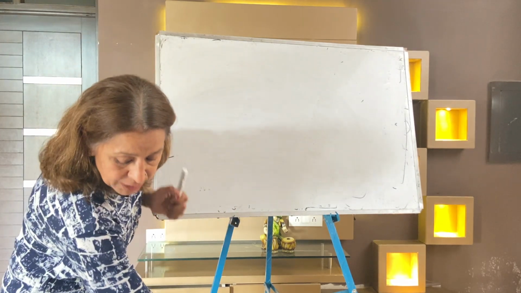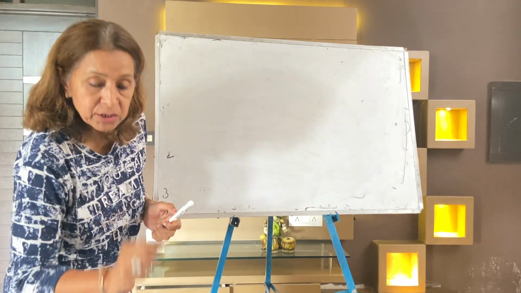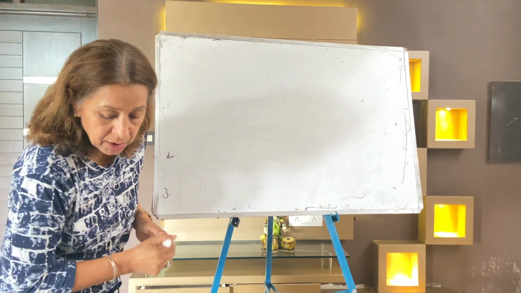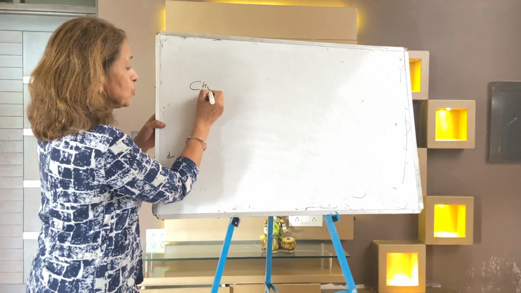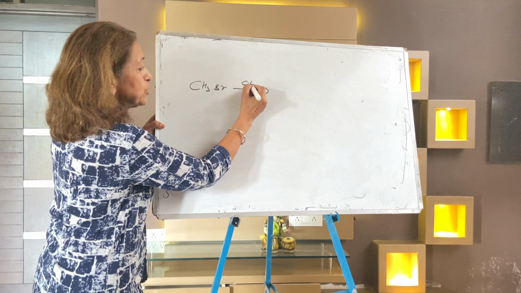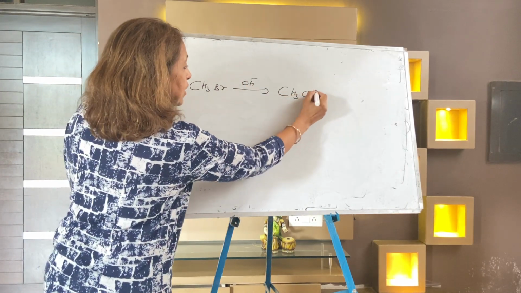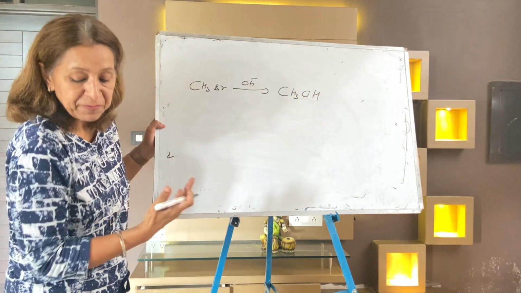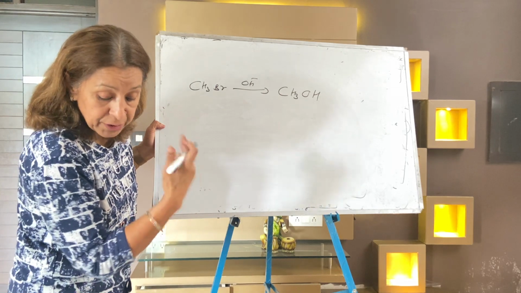Alright, now the next question is on SN1 and SN2. Now I'm writing one reaction. Which of the following shows an SN2 reaction? The reaction is CH3Br with OH minus giving CH3OH.